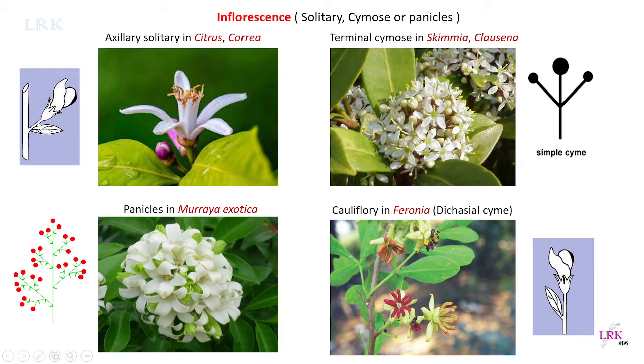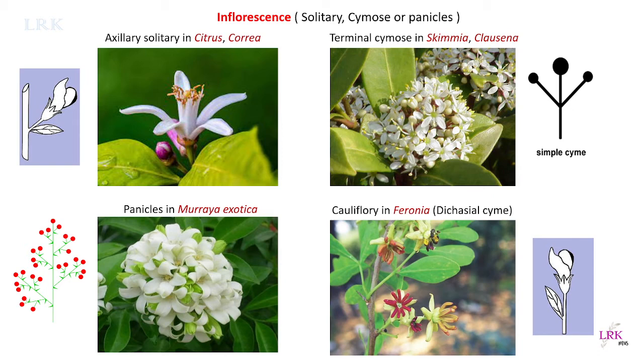Cymose means a definite growth of the peduncle, and the tip of the peduncle ends up in a flower. We have determinate growth of the peduncle. Okay, definite growth.